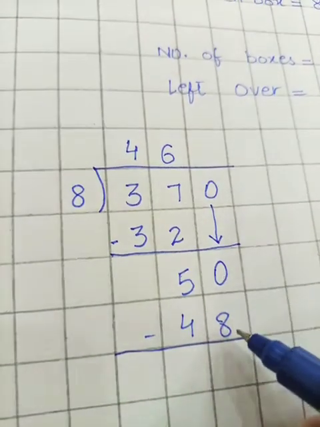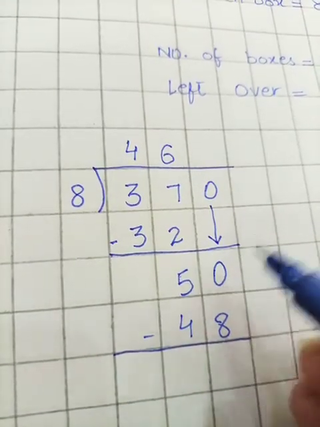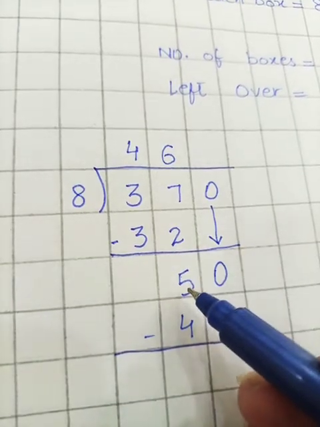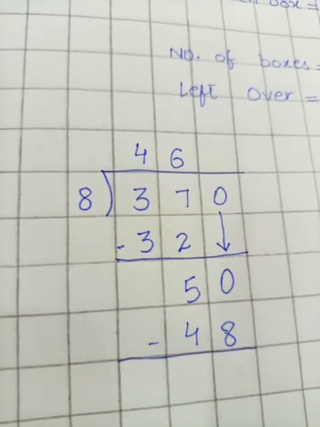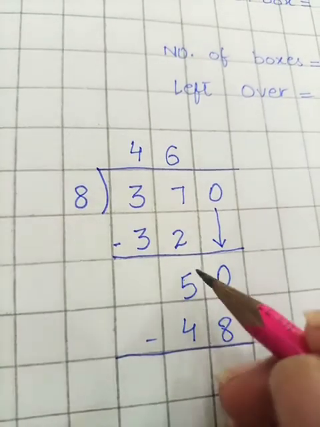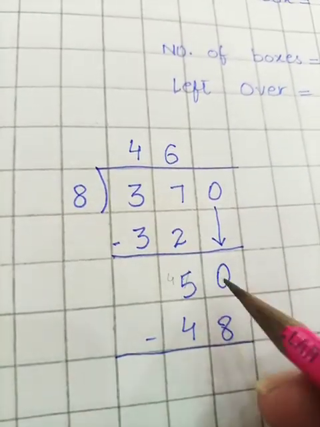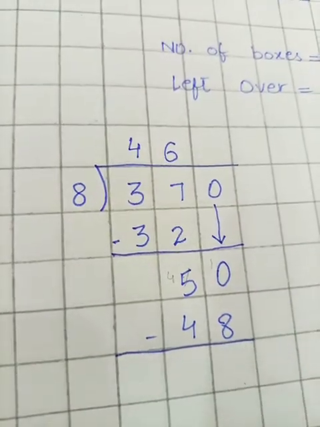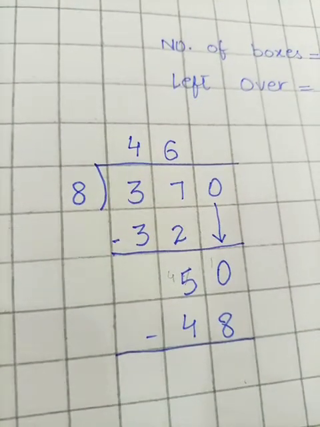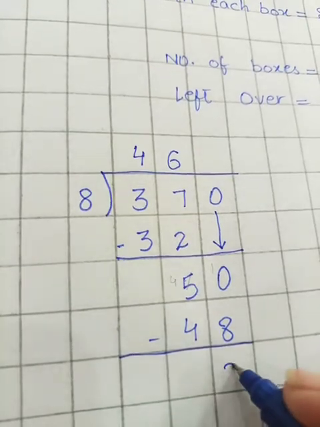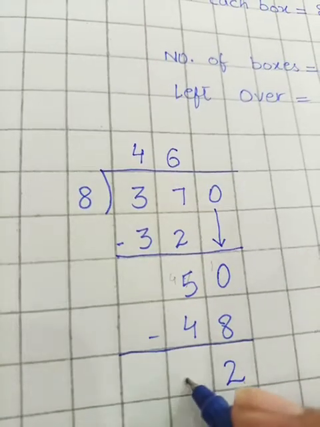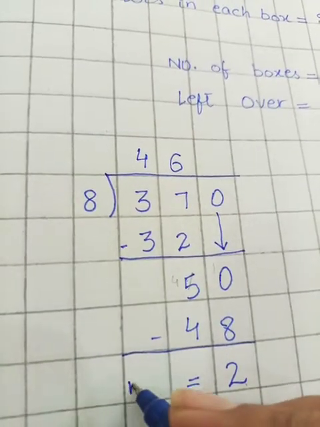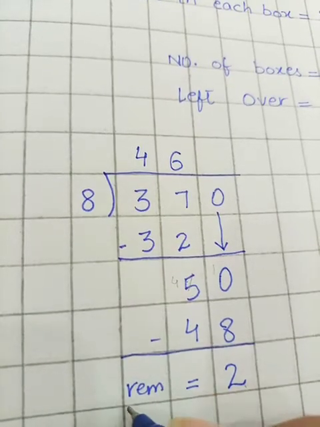Here 8 can't be subtracted from the 0. So we will take 1 carry from this 5 and this 5 will become the number 4 and this will become the number 10. Now students, 10 minus 8 is 2. Yes, now here I am writing the remainder 2. This 2 is my remainder because this one is smaller than my divisor and can't be divided further.